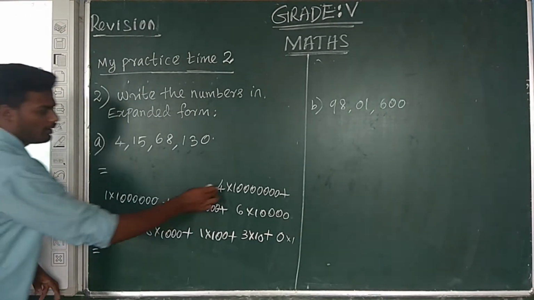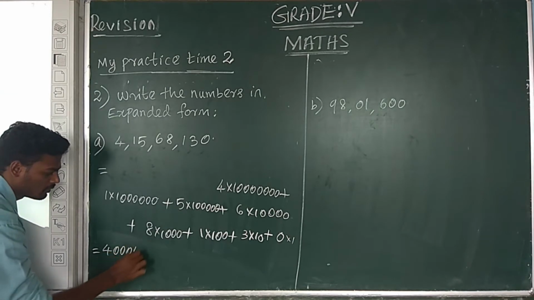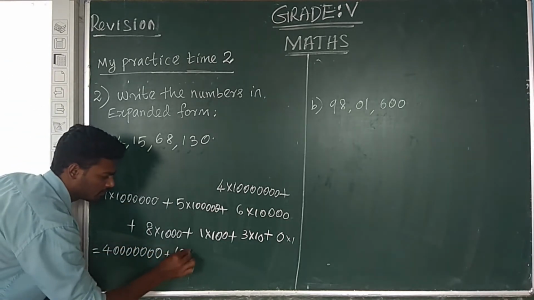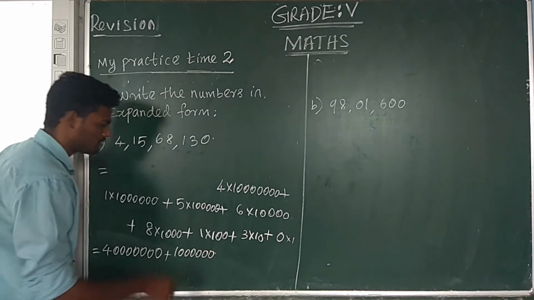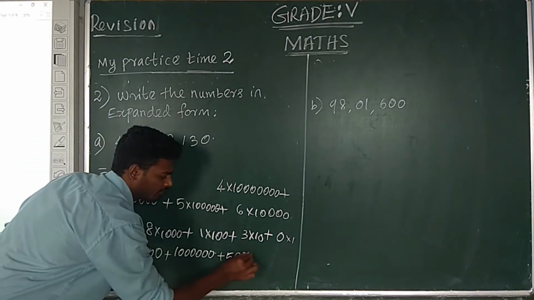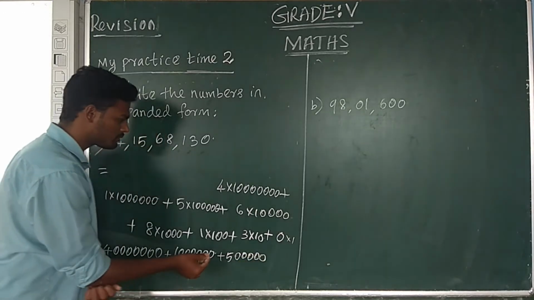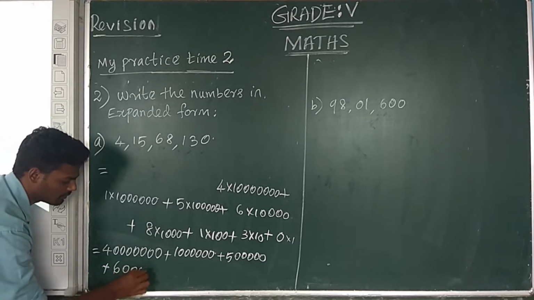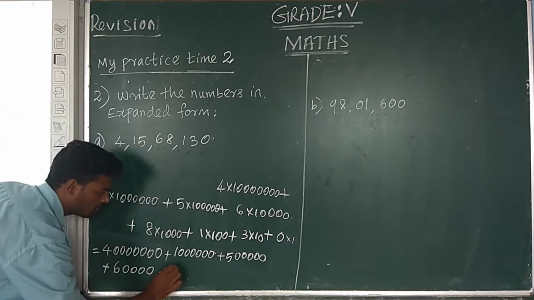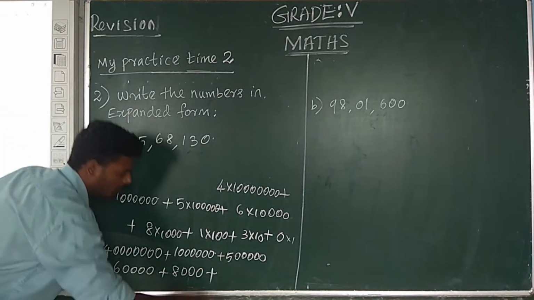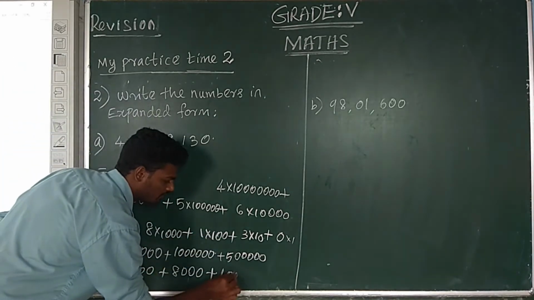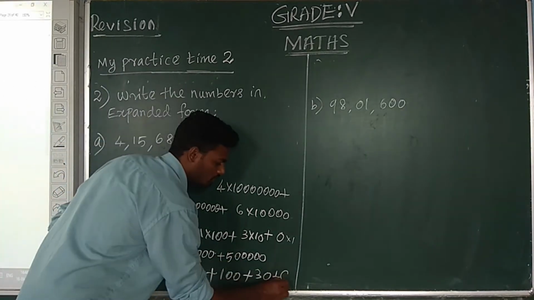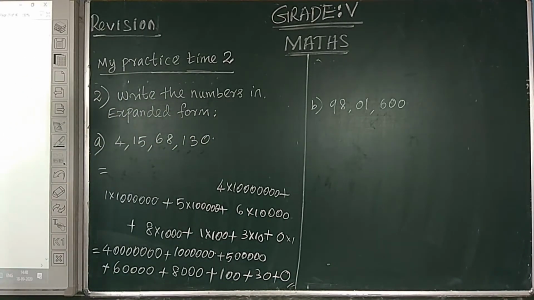Therefore 4 into crore is equal to 4 crores, plus 1 into 10 lakhs equal to 10 lakhs, plus 5 into lakhs equal to 5 lakh, plus 6 into 10,000 is equal to 60,000, plus 8 into 1000 is equal to 8,000, plus 1 into 100 is equal to 100, plus 3 into 10 is equal to 30, 0 into 1 is equal to 0. This is the expanded form. Next sum.